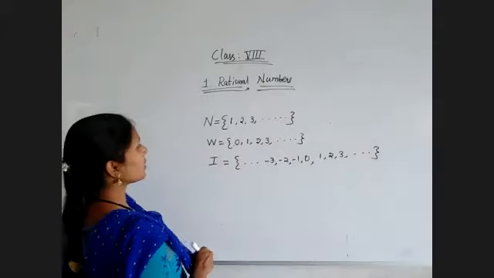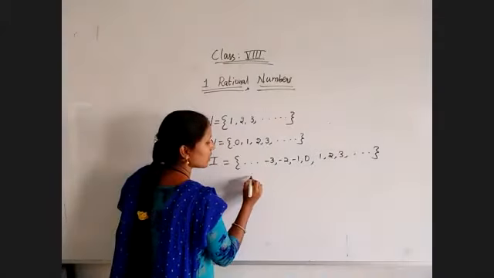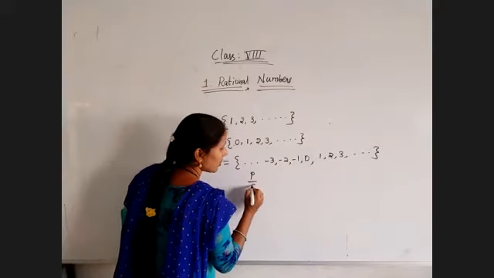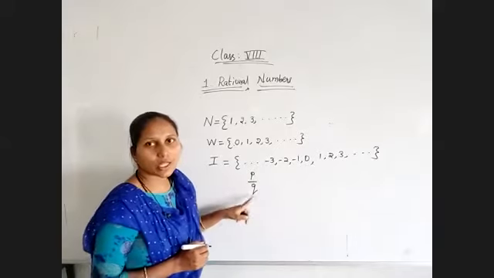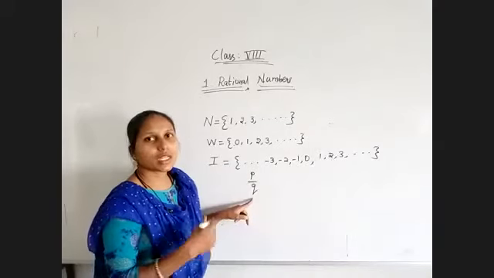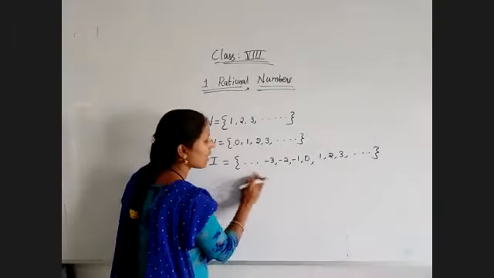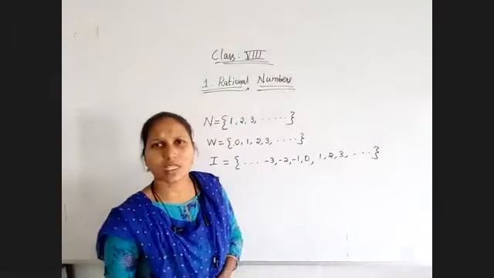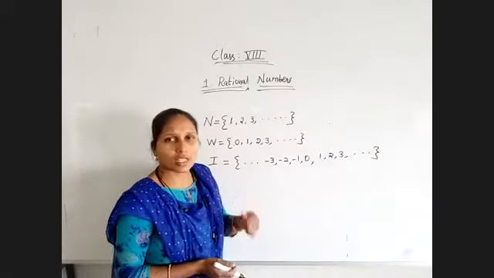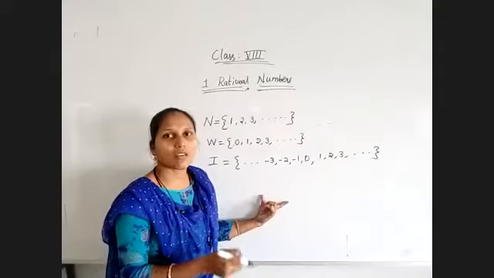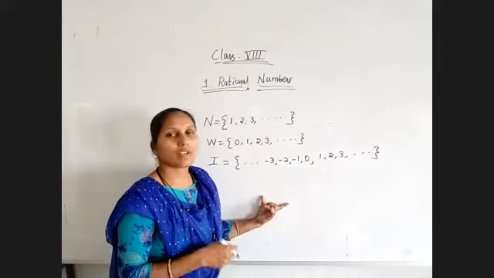Now coming to the next type of number. If a number is represented in p by q form, here p is called the numerator and q is called the denominator. If we are dividing a whole into some parts, suppose I have one cake and I want to distribute it to my friends. I want to give a complete cake to one person. For that case, we will divide it into equal parts, not unequal parts, equal parts. In that case, we will get a fraction.